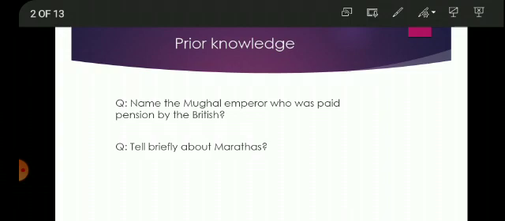The next question is, tell briefly about the Marathas. Who were the Marathas? The Marathas were Hindus. They were from a small part of Maharashtra in the west of India. They were Hindus and they started to capture the Mughals' land.